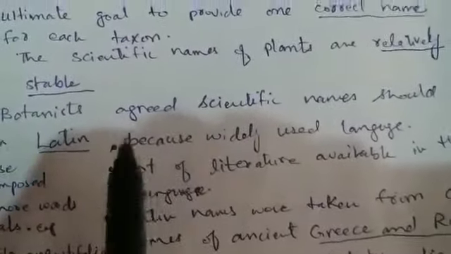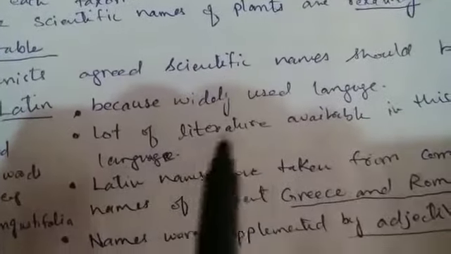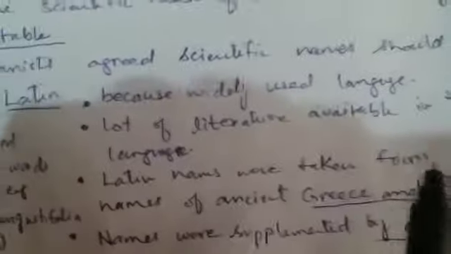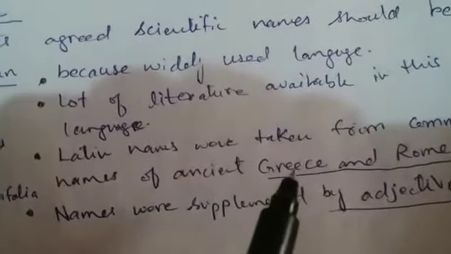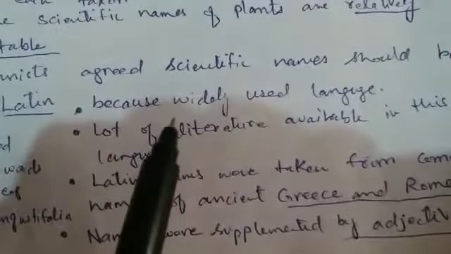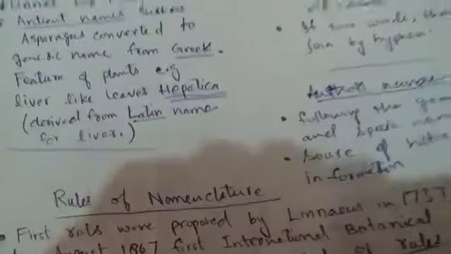used the Latinized word. Then because a lot of names were taken from common names of ancient Greece and Rome, the names were supplemented by adjectives, so that gave rise to polynomial nomenclature. That was not very acceptable, so the scientists decided to give some different way of giving names.